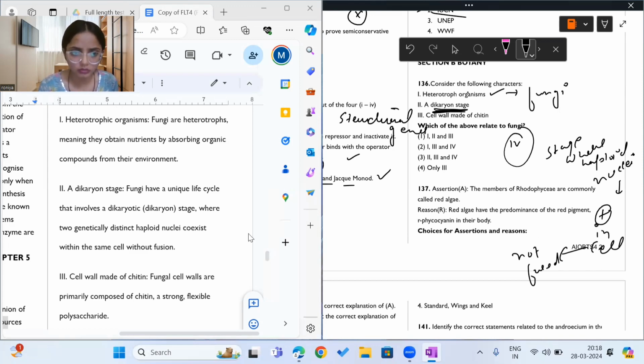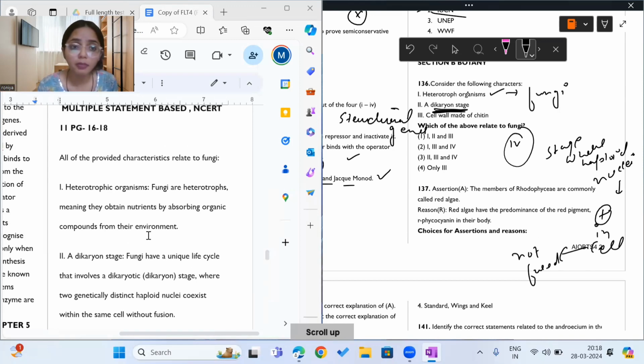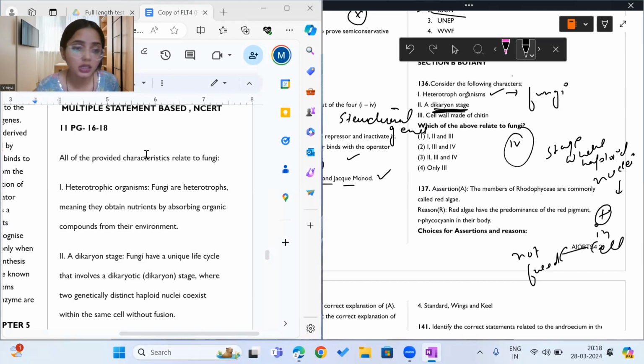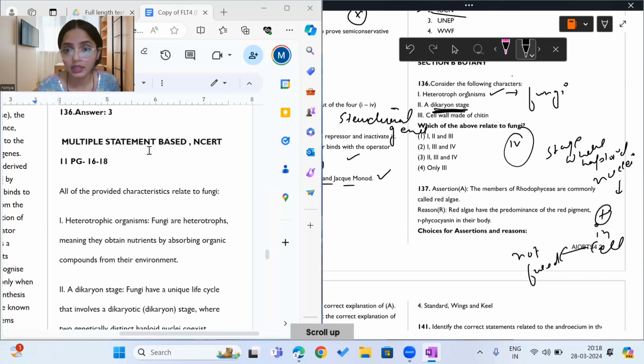Moving on. The cell wall of fungi is made up of chitin. Yes, that is also correct. The cell wall of fungi is indeed made up of chitin. Okay. So the third statement is also correct. So we have all the statements as correct options. So 1, 2, 3 are correct.